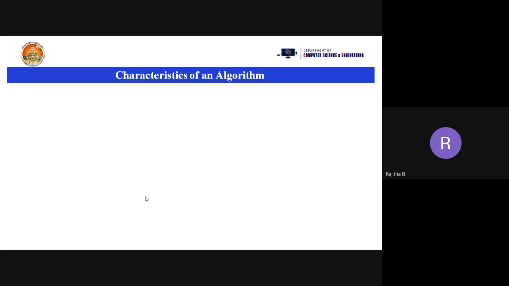What are the characteristics of an algorithm? Likit, tell me what are the characteristics of an algorithm?